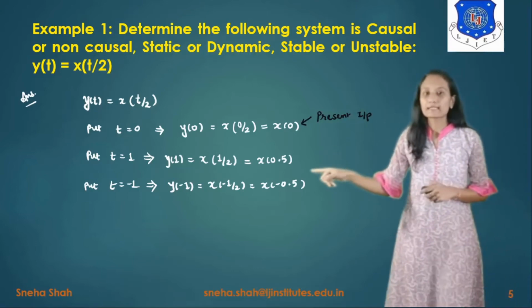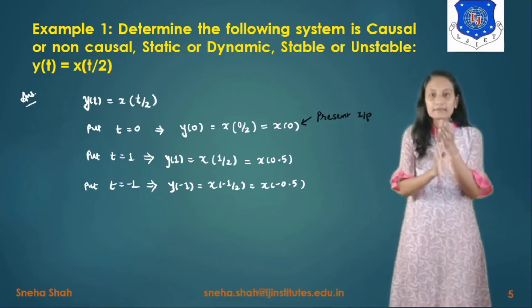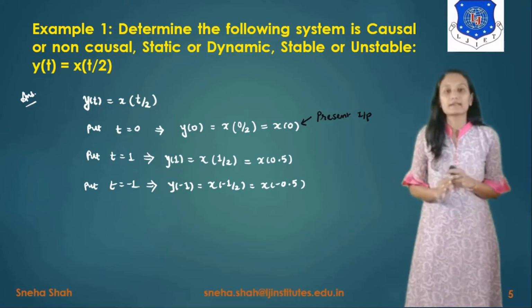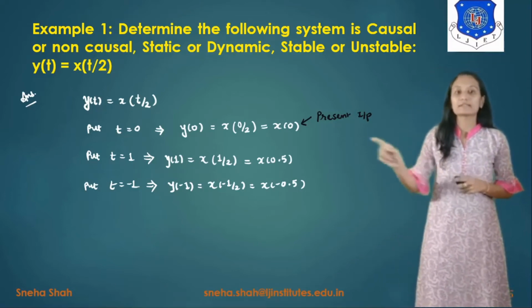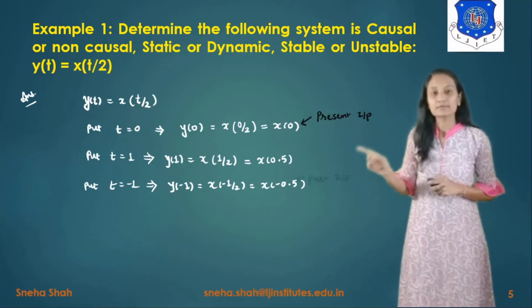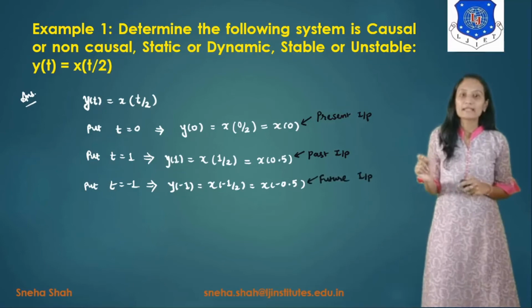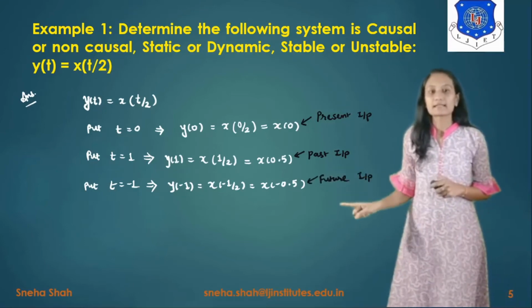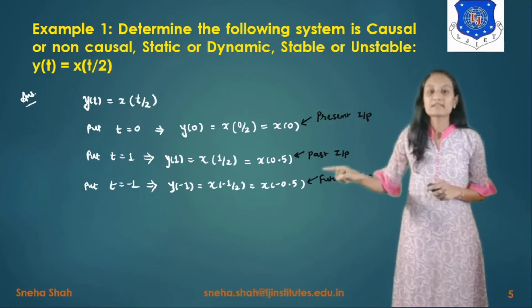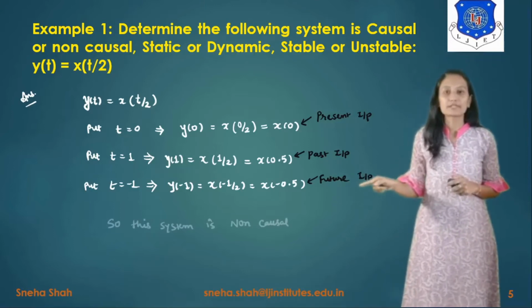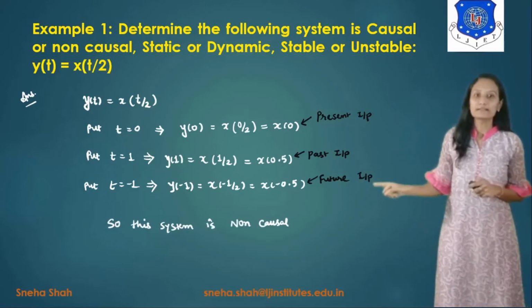Now if we compare this, at 1 second, before 1 second, 0.5 second will be there, right? So for that, this will be considered as the past input. And if we consider this, then compared to -1, -0.5 is considered as the future input. And as it depends on this future input, it will be considered as a non-causal system.